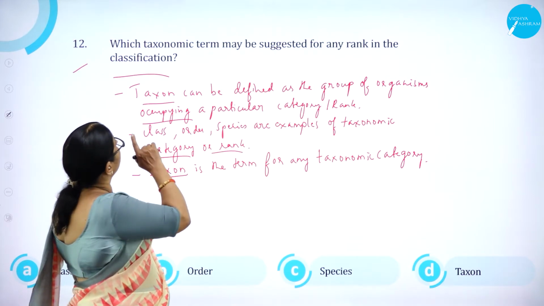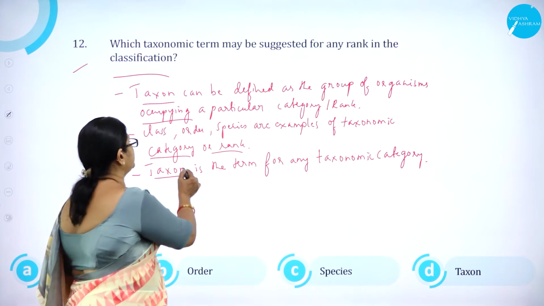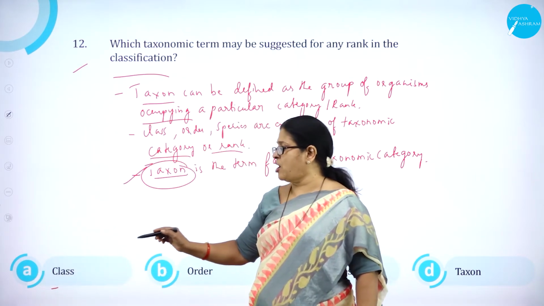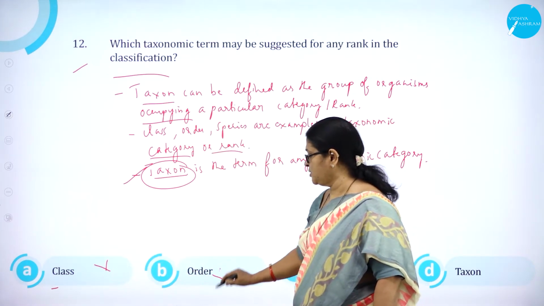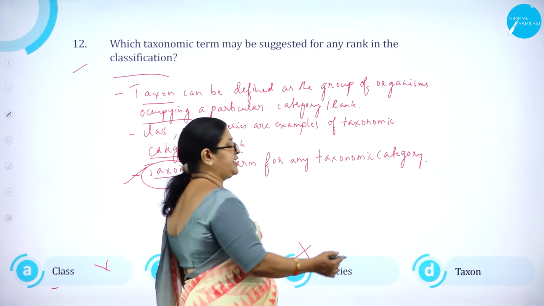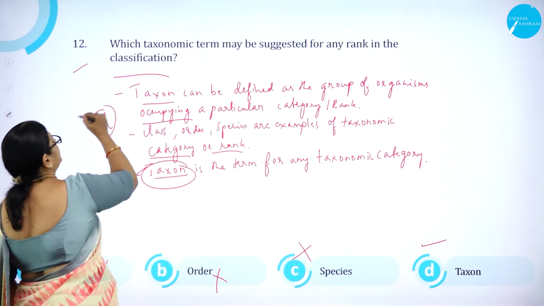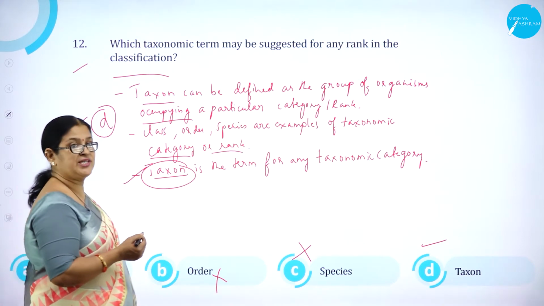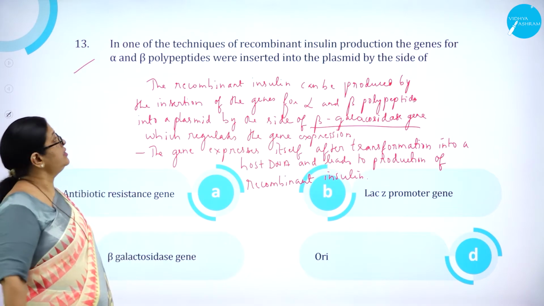So which taxonomic term may be suggested for any rank in the classification? It is taxon. So the word taxon is to be used. So option A, class, is wrong. Option B, order, is wrong. Option C, species, is wrong. Option D, taxon, is correct. So option D is correct. Which taxonomic term may be suggested for any rank in the classification? It is taxon. Moving on to question number 13.